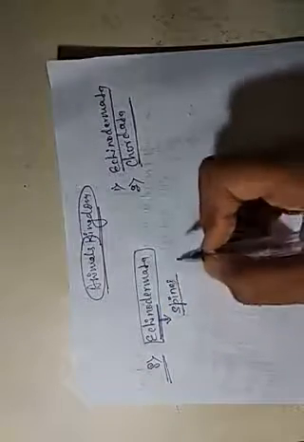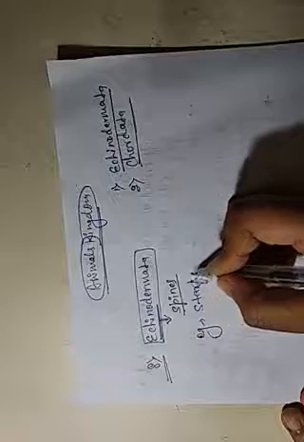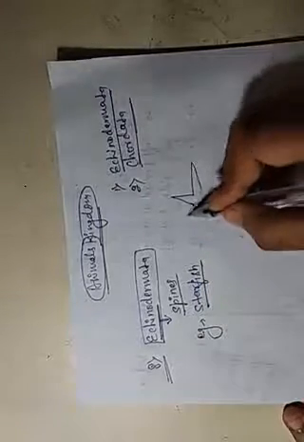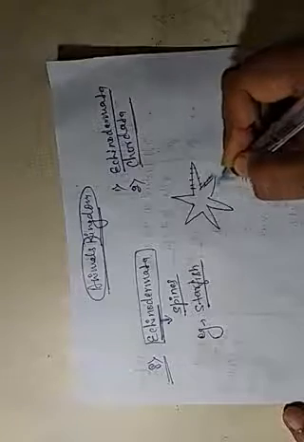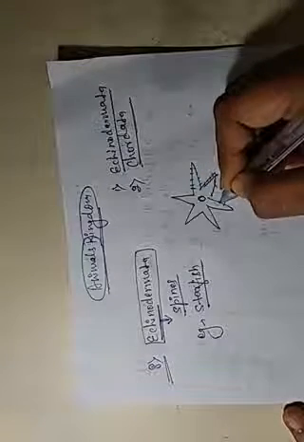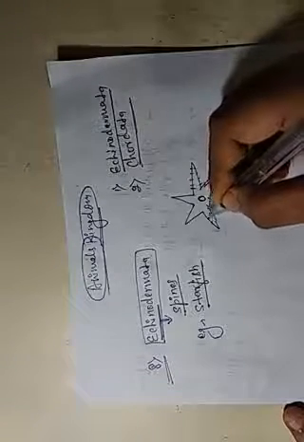Its example is the starfish, and a starfish is a disc-like structure, and its whole body is covered with spine-like structures.